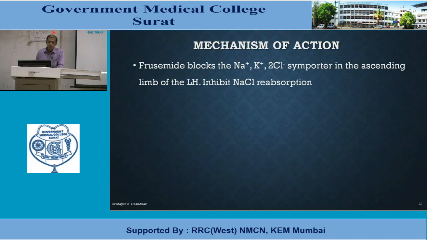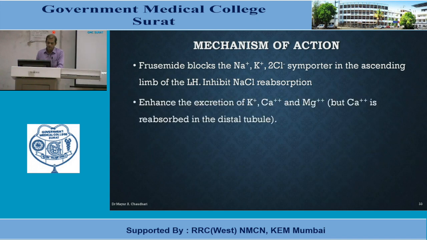Regarding mechanism of action, furosemide blocks the sodium potassium chloride symporter in the ascending loop of Henle, and thereby it inhibits sodium chloride reabsorption. It also enhances excretion of potassium ion, calcium ion and magnesium ion. But this calcium ion is again reabsorbed in the distal tubule.